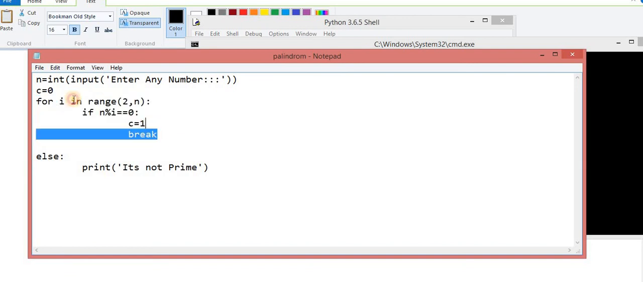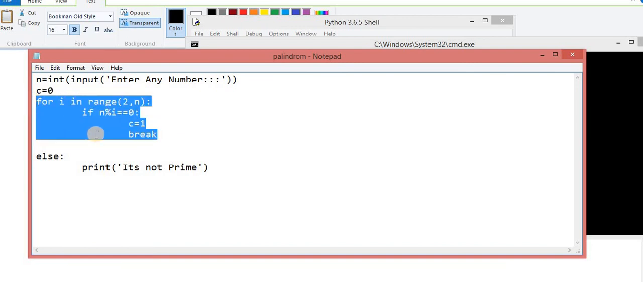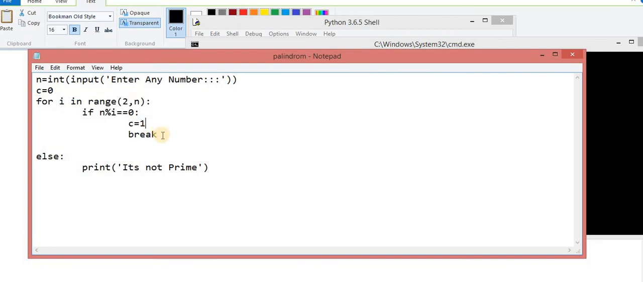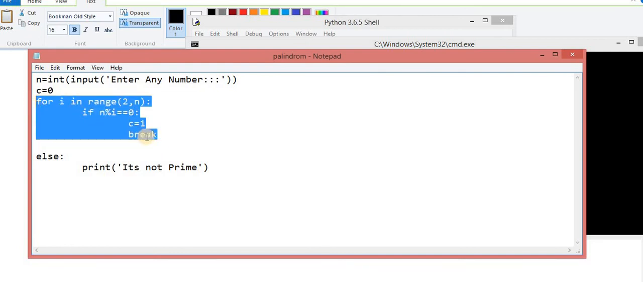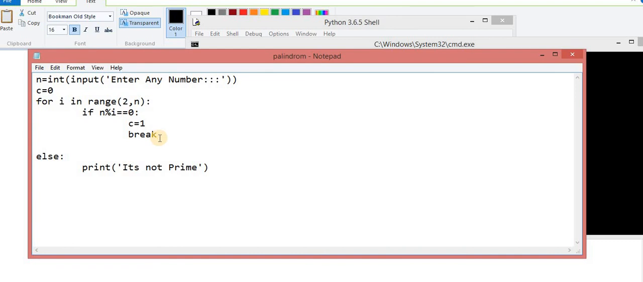Successful execution means that in this loop the break has not happened. I am repeating once again, else will be executed when this break is not executed. And in what case will break not be executed? When the number is prime.